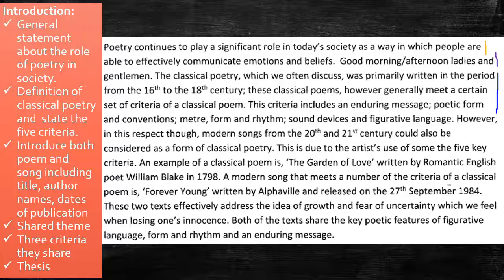It then goes on to state the thesis about the fact that modern songs can be considered a form of classical poetry because they share the same 5 criteria. The introduction then goes on to mention the classical poem that is being studied and the modern song that it's being compared to. It then talks about the message, the shared theme that they both have, and finishes by listing the 3 criteria they have in common.